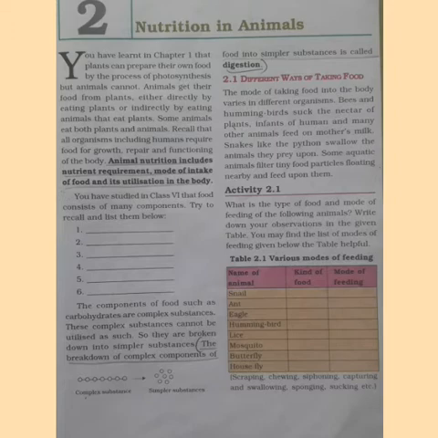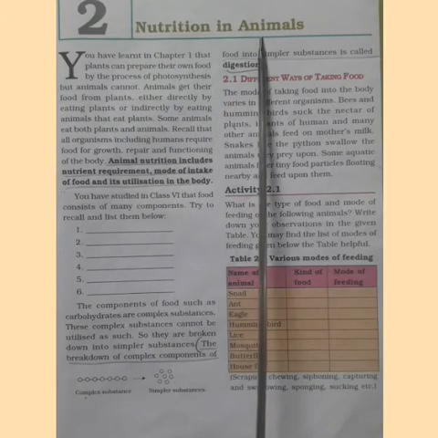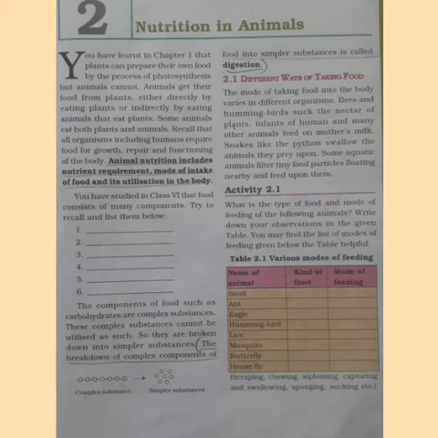Today let us begin a new lesson, that is nutrition in animals. This lesson includes the process of digestion in case of human beings and in case of grass eating animals. In your previous chapter, that is nutrition in plants, you have studied about photosynthesis. It is the process of preparation of food in case of plants.